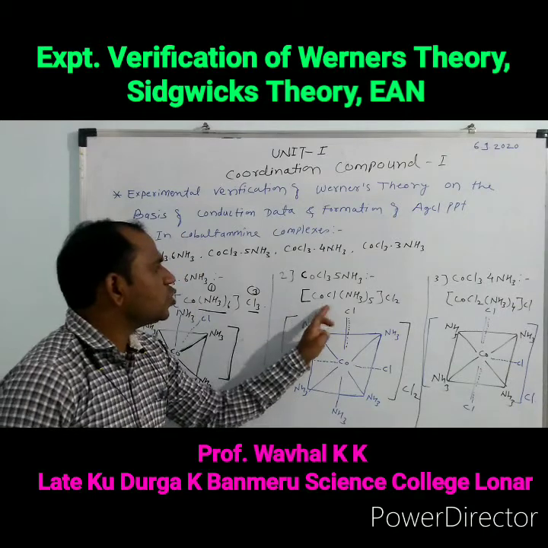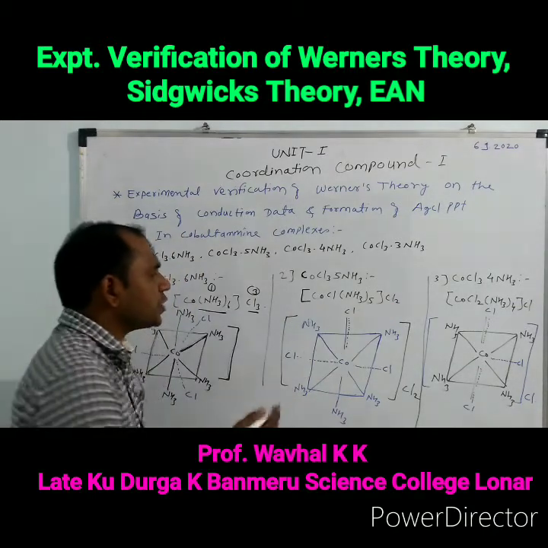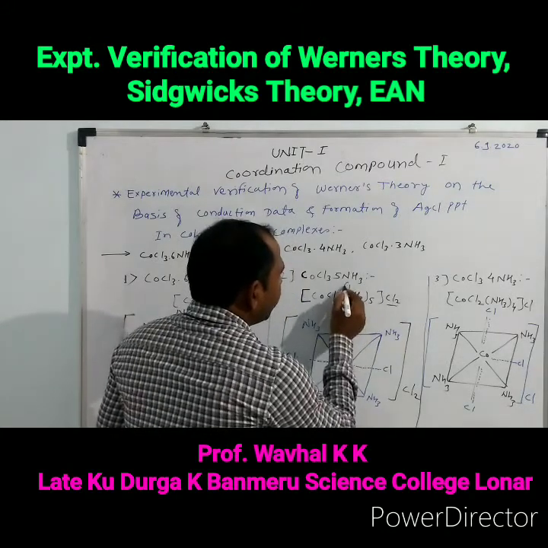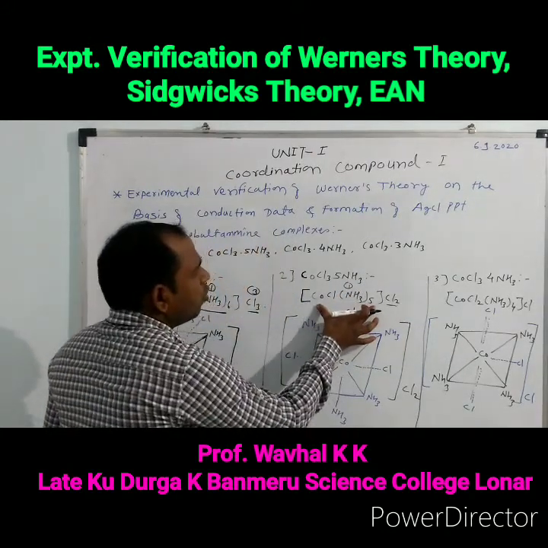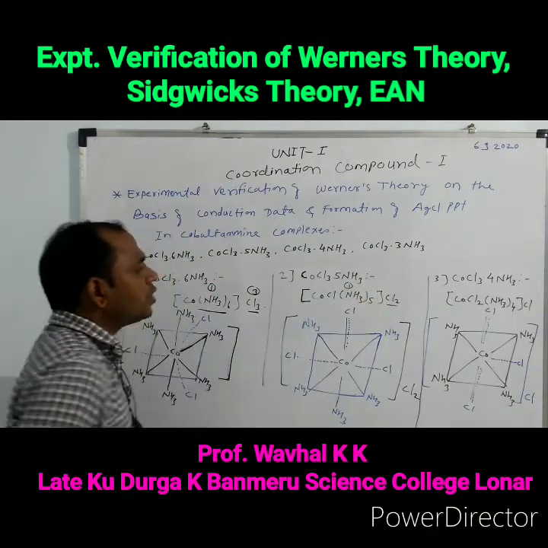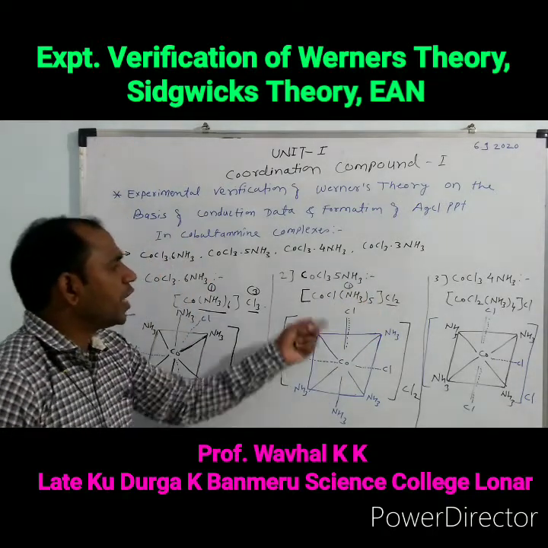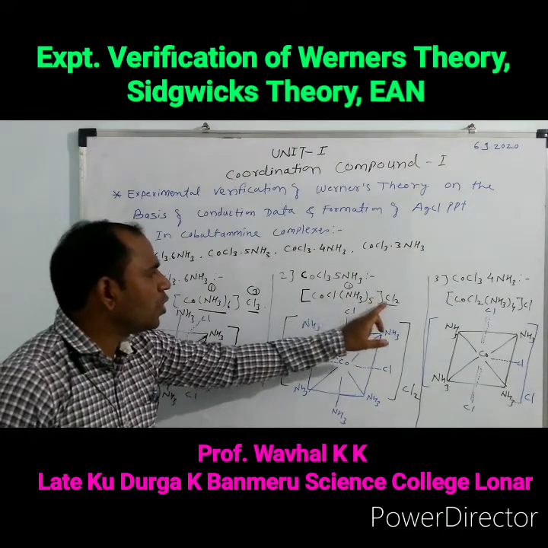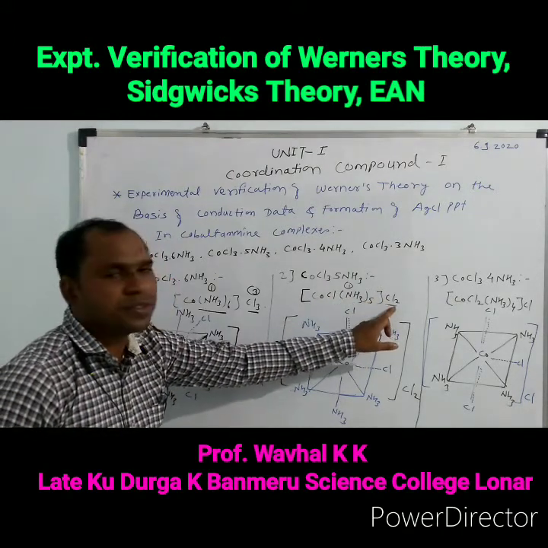This complex shows a total of three ions: two ions from the two chlorine atoms and one ion from the complex. So it shows three ions in a solution, and the formula of this compound is [CoCl(NH3)5]Cl2.